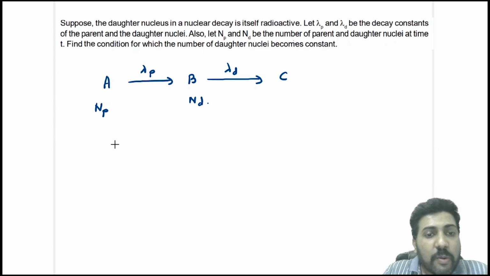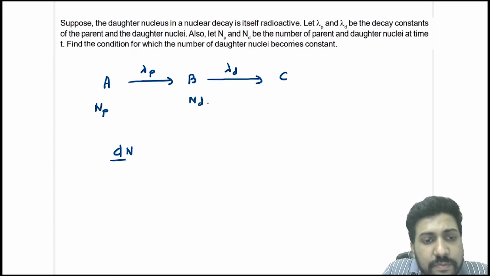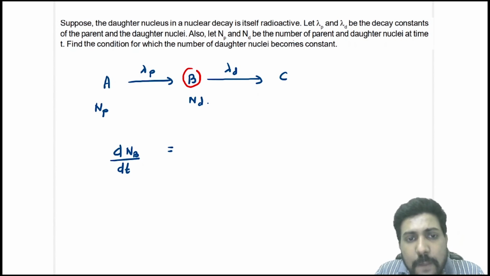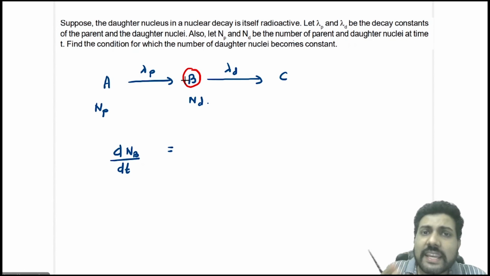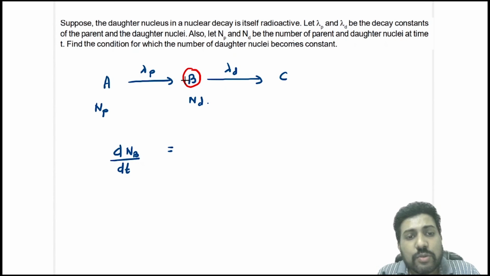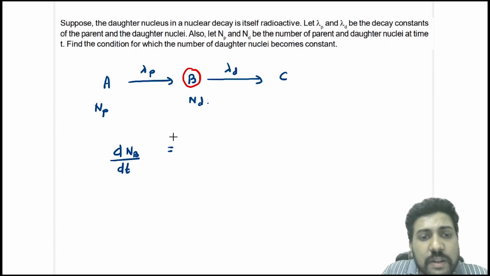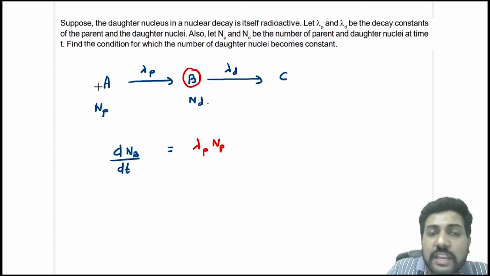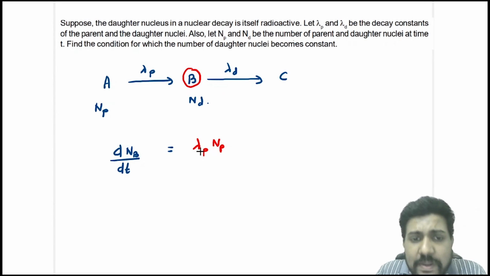Okay. Now, the rate of decay of B, dNB by dt, is equal to, now you have to listen carefully, because here B is not only getting decayed but also it is formed, right? So the rate of formation of B will be lambda P into NP, because the rate of formation of B will be the rate of decay of A. Now A is decaying at a rate lambda P NP, so B is forming at the same rate, that is lambda P NP.